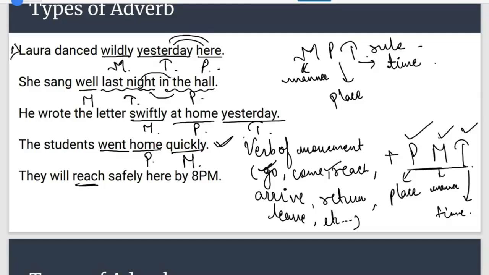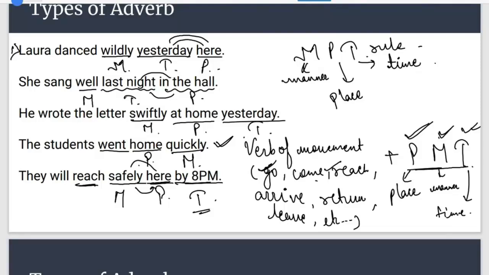They will reach safely here by 8 p.m. How will they reach? Safely is the answer. So safely is what? Adverb of manner. Where will they reach? Here is the answer. So here is what? Adverb of place. And when will they reach? By 8 p.m. is the answer. So by 8 p.m. is adverb of time. But we all know that reach is a verb of movement, so we need to arrange it in the format of PMT. So the places of adverb of place and adverb of manner will get interchanged.